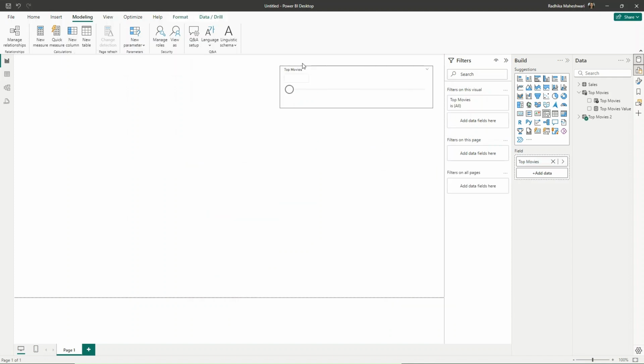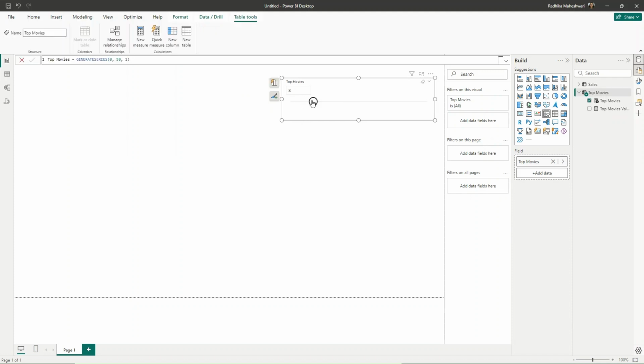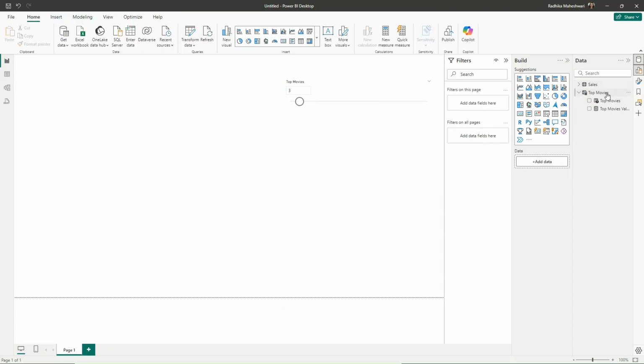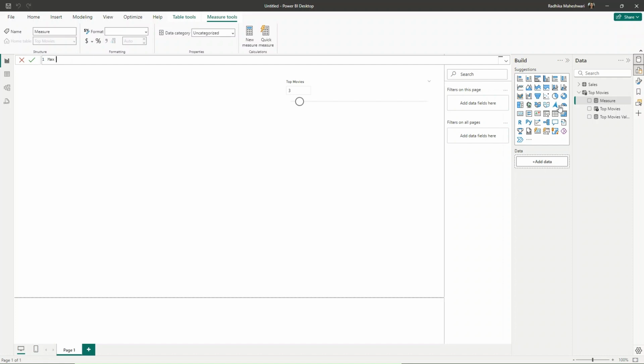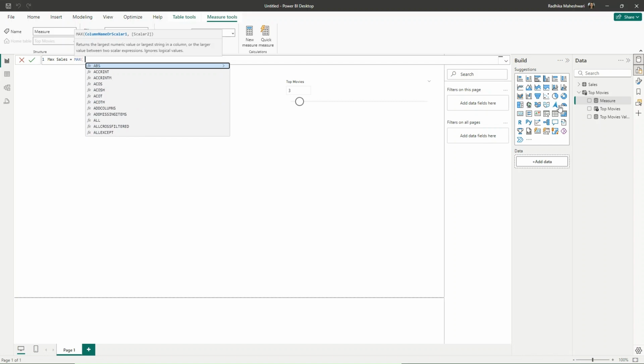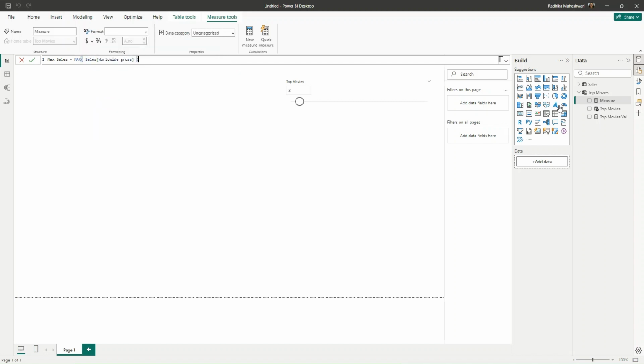Now that we have selected this, we can choose a number and it's going to come up over here. So we are selecting top 4 movies. Now with this slicer, we can change the values as we like. Now I will create a measure in Top Movies. I will call this Max Sales. You can choose any aggregation because for each movie we just have one entry. So I will just use max of the gross sales. So for every movie, it's going to tell us the max sales, or essentially it's going to tell us what the sales are in that table because there is just one entry.